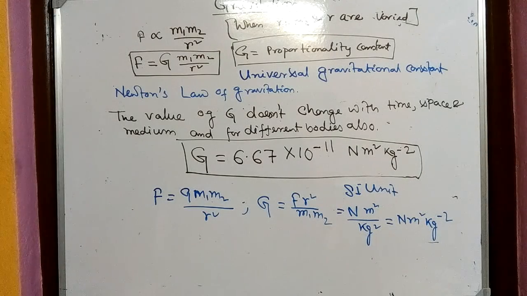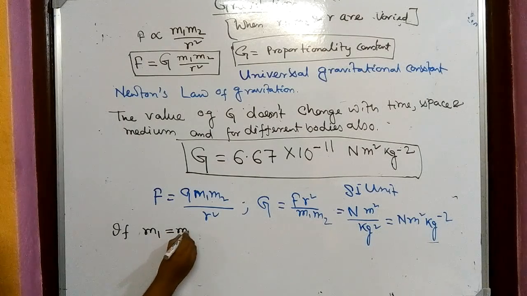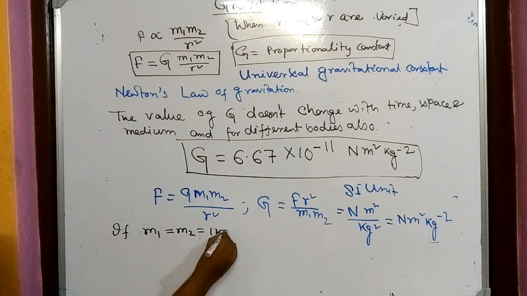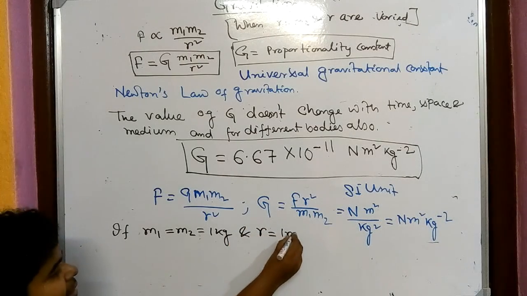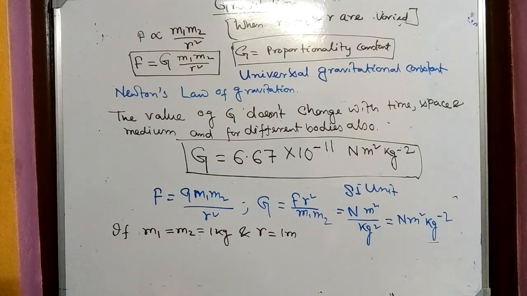So as the unit has come, we might go for defining this constant also. For defining it, what do we have to use? We have to assume that m1 equals m2 equals 1 kg and r equals 1 meter.